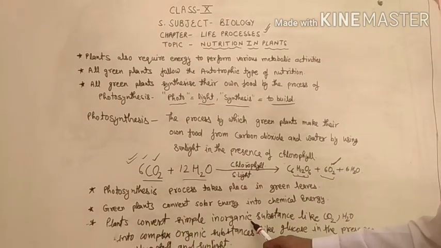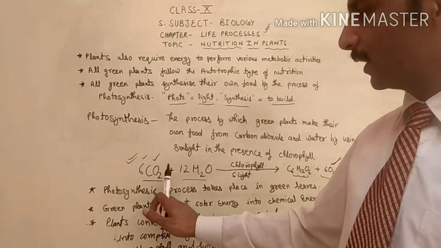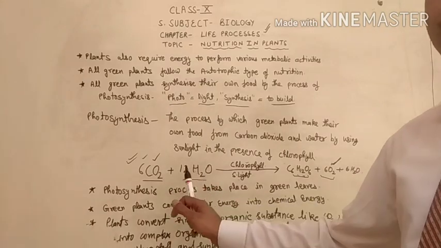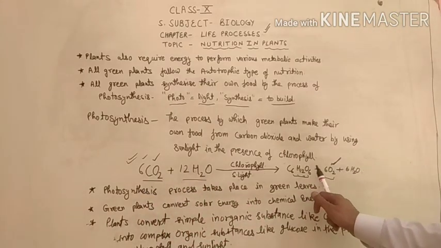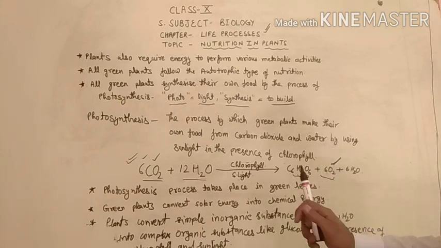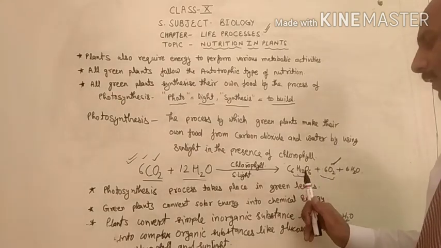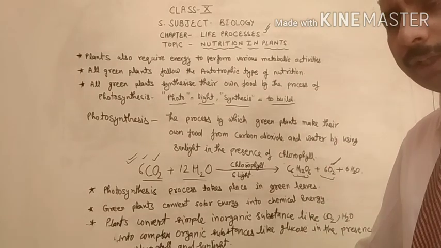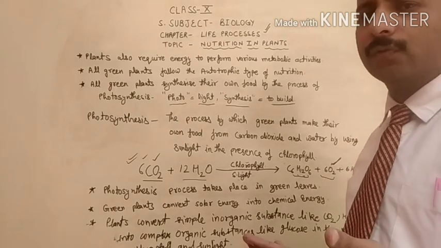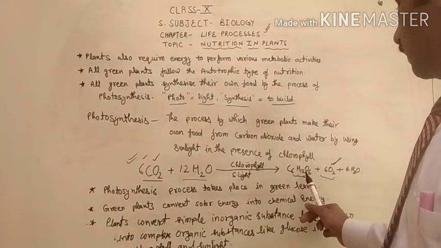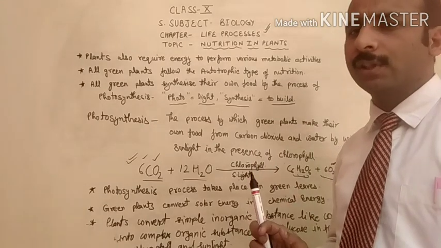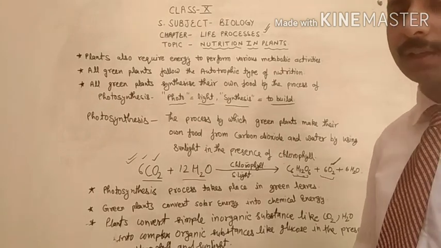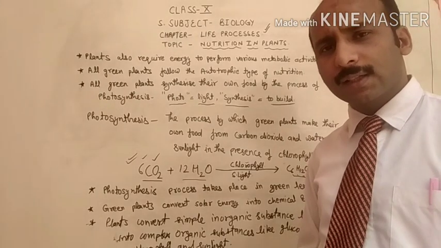Plants convert simple inorganic substances, water and CO2, into organic substances. The product is glucose, which is the food, the carbohydrate. Glucose is a type of carbohydrate, a complex organic substance. So during photosynthesis, inorganic substances are converted into organic substances.